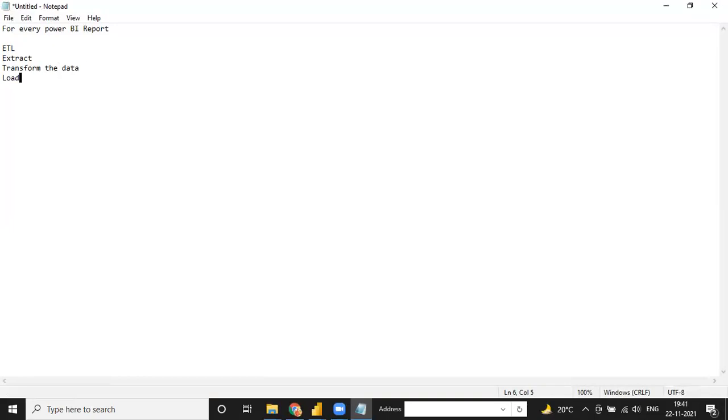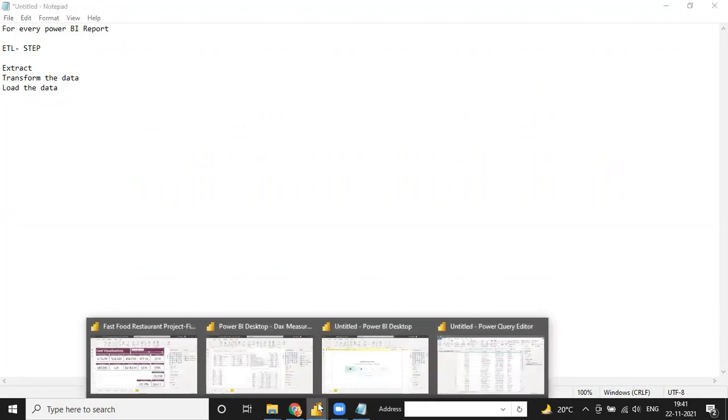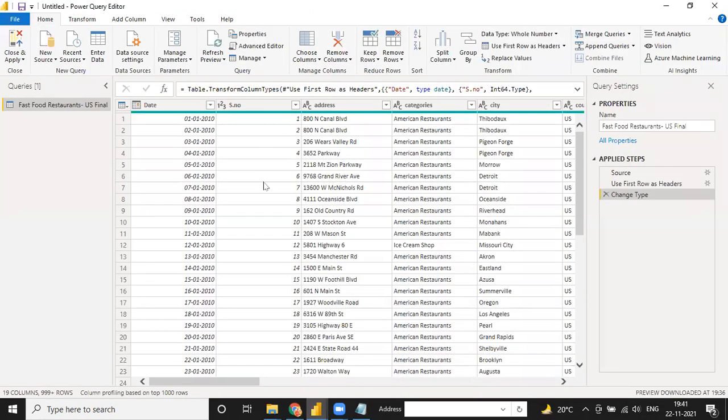And third is load the data. These are the only first step into Power BI. Okay, so ETL tool. ETL is extract the data, transform the data, load the data. So right now we are just extracting the data. Now we have to do the second step, which is transform the data.